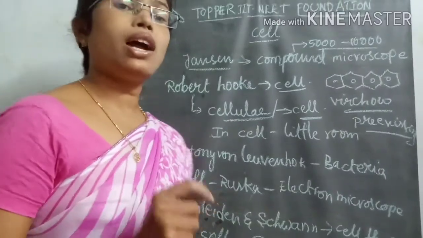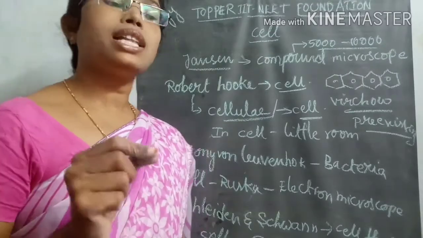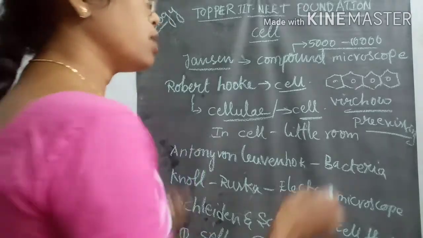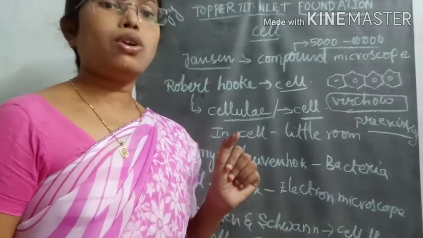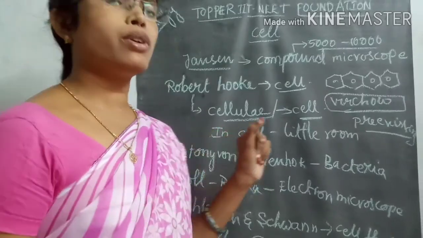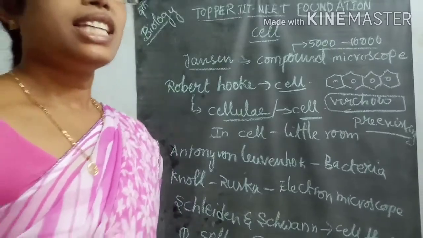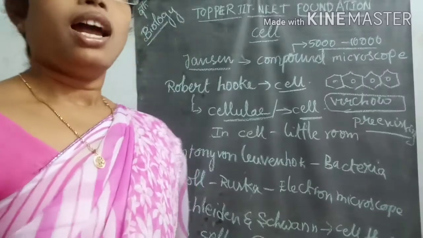After Virchow's proposal, scientists modified the cell theory.